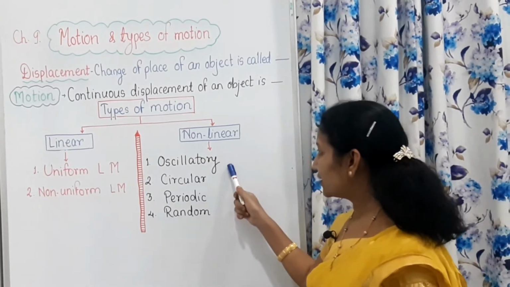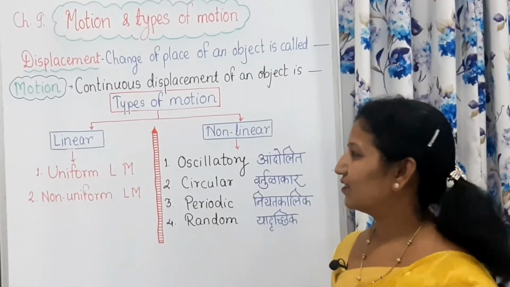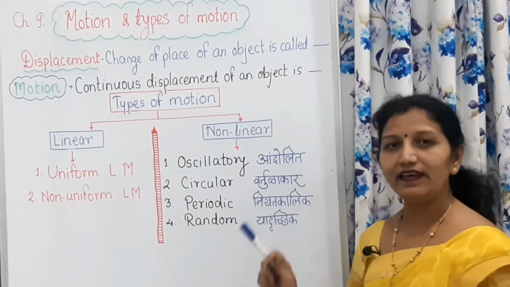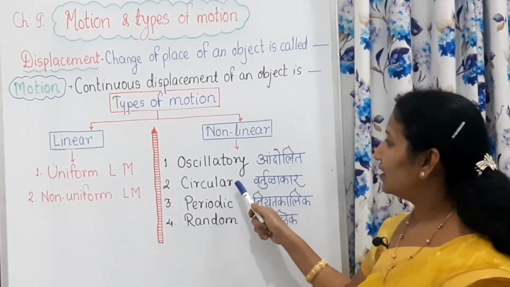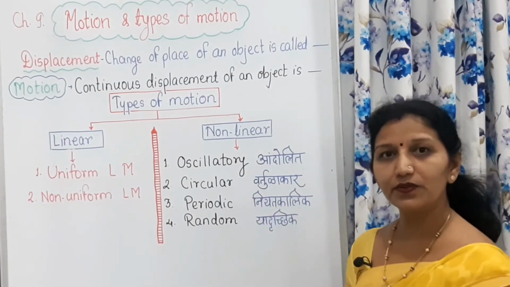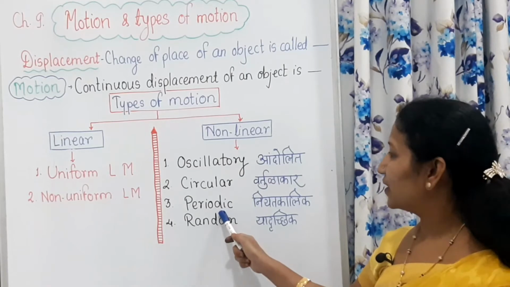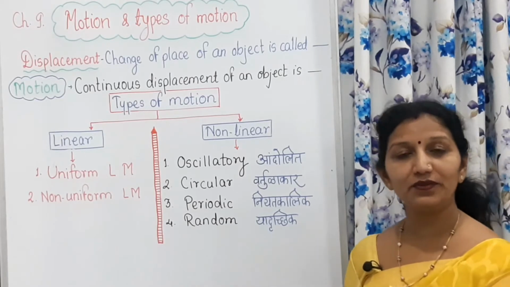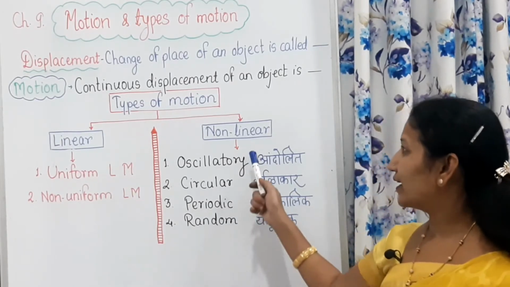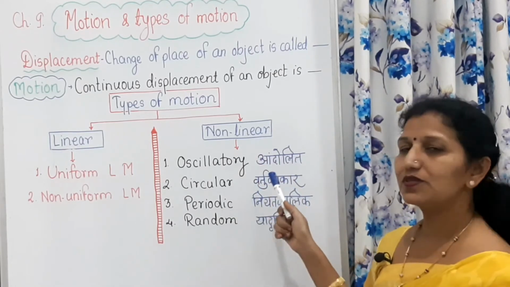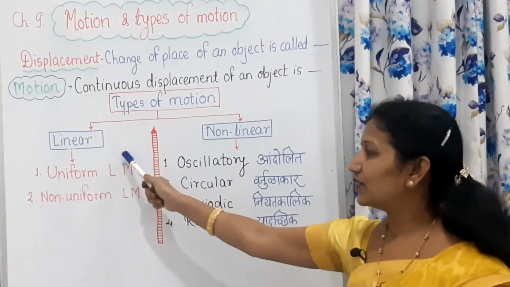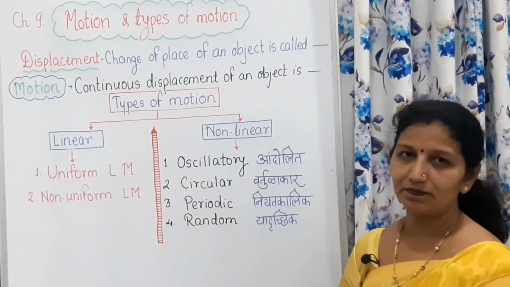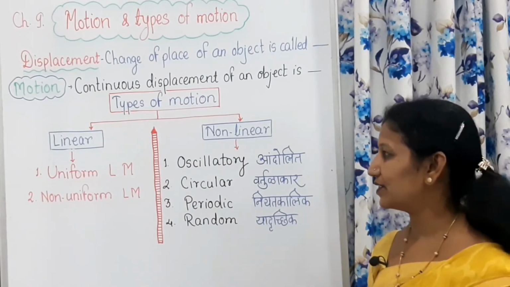Then this non-linear motion is again divided into four types. Oscillatory motion is called Andolit Gati in Marathi. Circular motion is called Vartulakar Gati. Periodic motion is called Niyat-Kalik Gati. And random motion is called Yadruchik Gati. In this way, these are the subtypes of non-linear motion, and there are two subtypes of linear motion, uniform and non-uniform: एक समान रेषीय गति, असमान रेषीय गति.